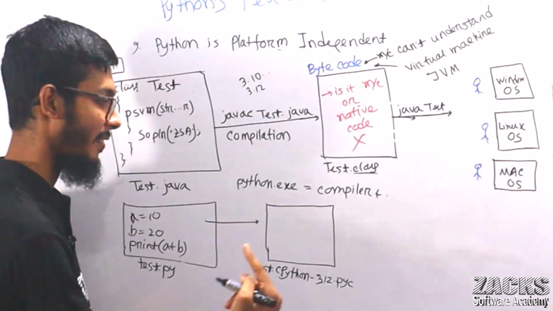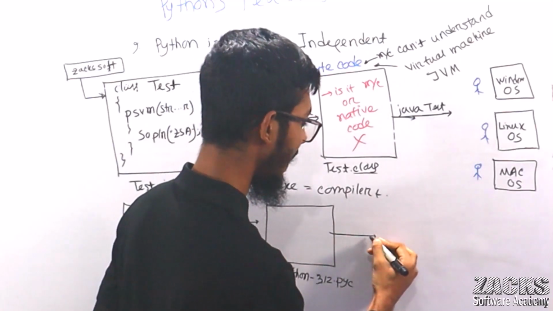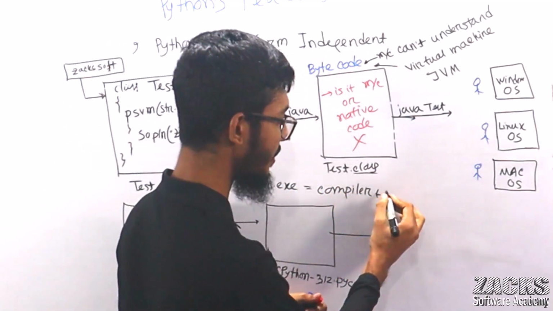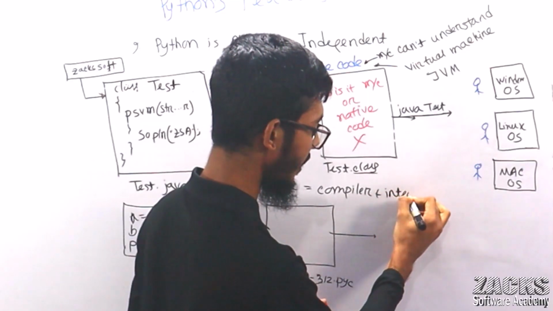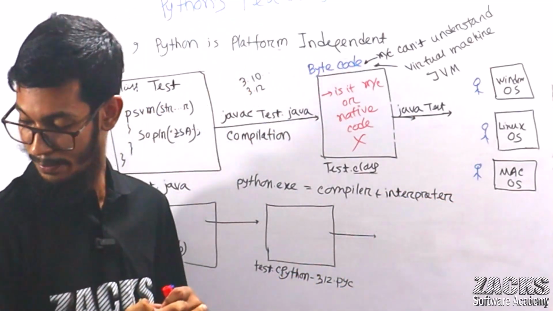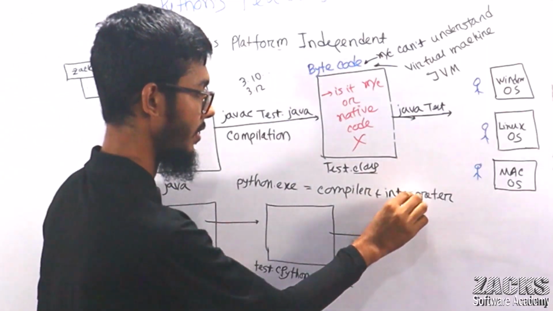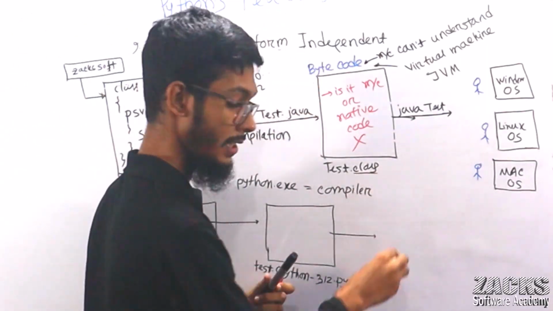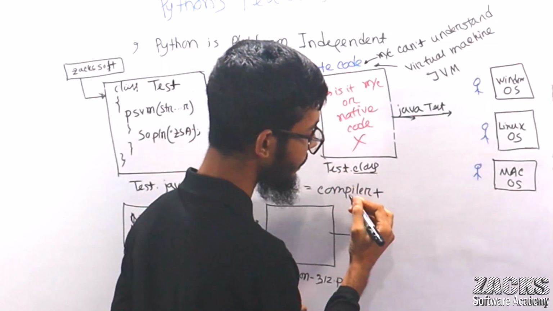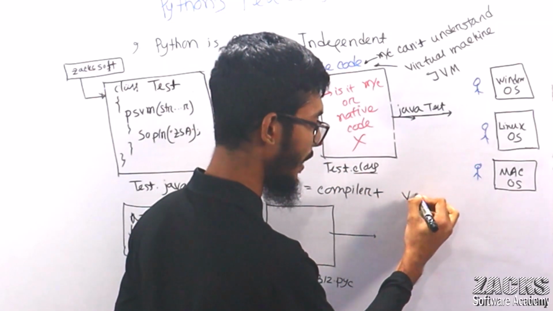Then what does compiler mean here? python.exe means your compiler plus your virtual machine. Let me say it this way: one virtual machine.